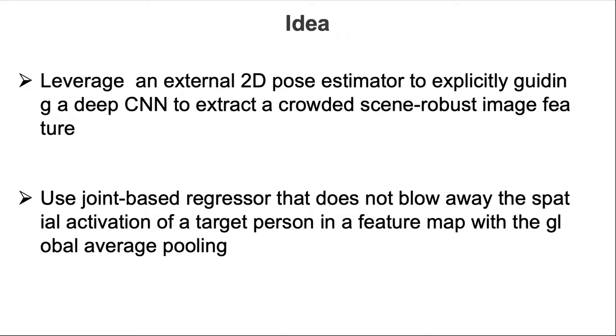Our core idea is first to leverage an external 2D pose estimator to explicitly guide the deep CNN to extract a crowded scene robust image feature. Second is to use a joint-based regressor that does not blow away the spatial activation of a target person in a feature map with the global average pooling.